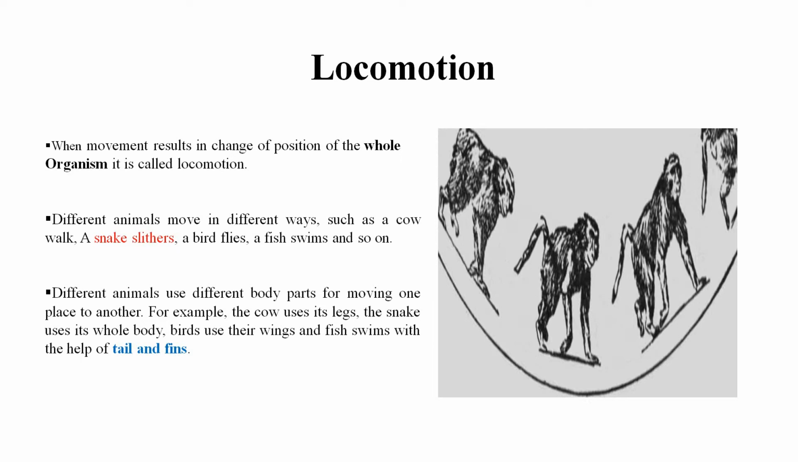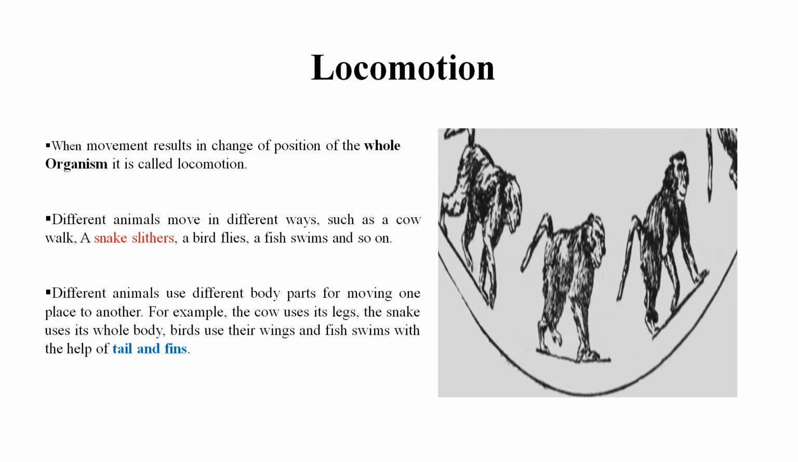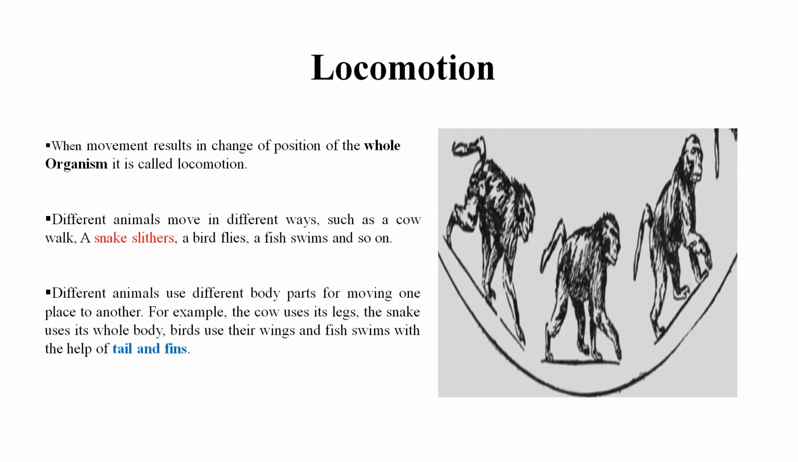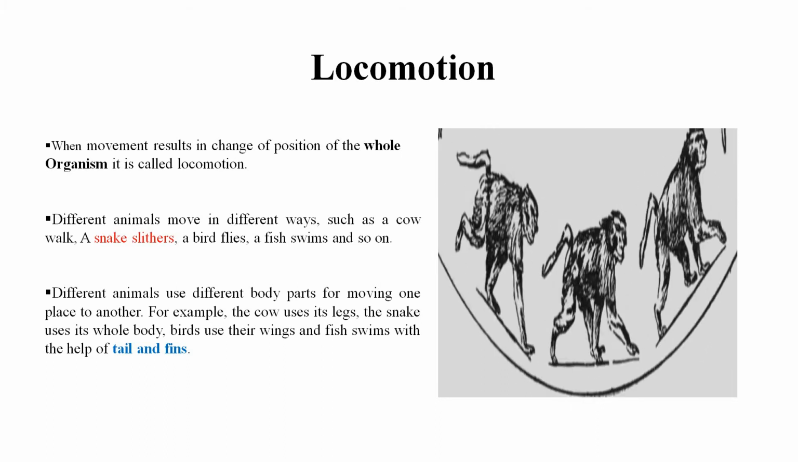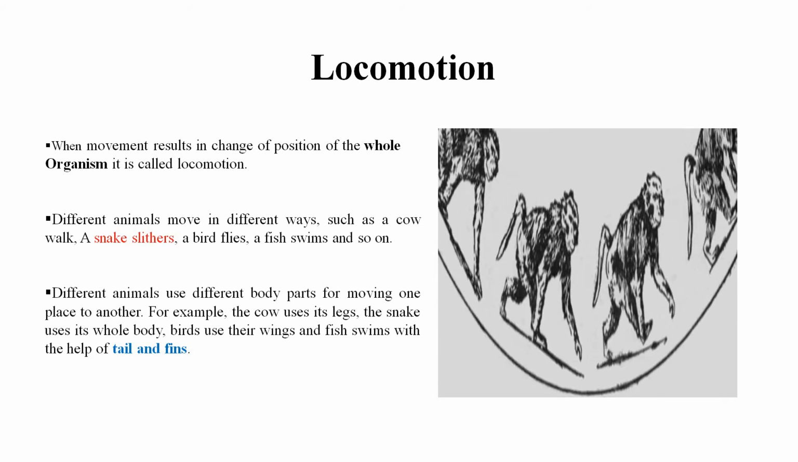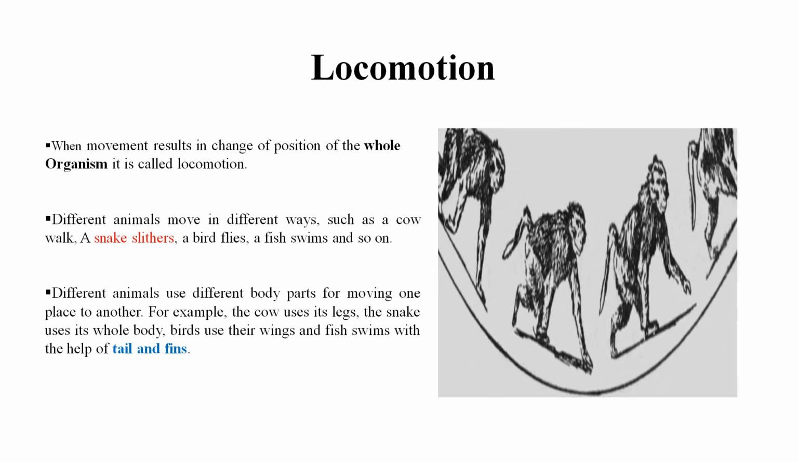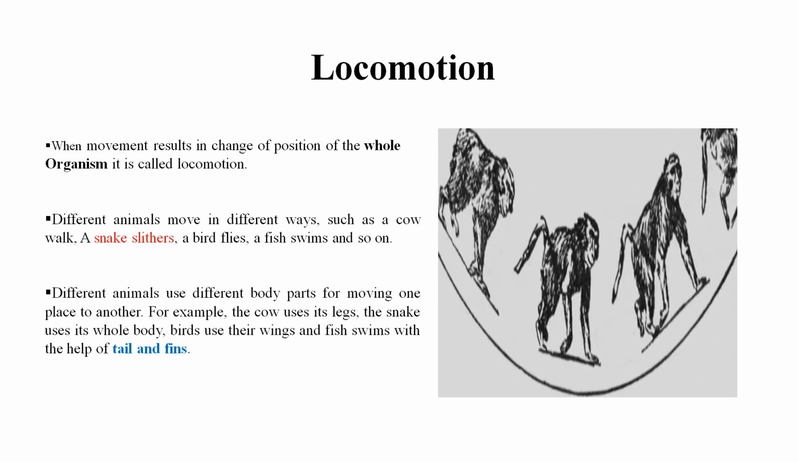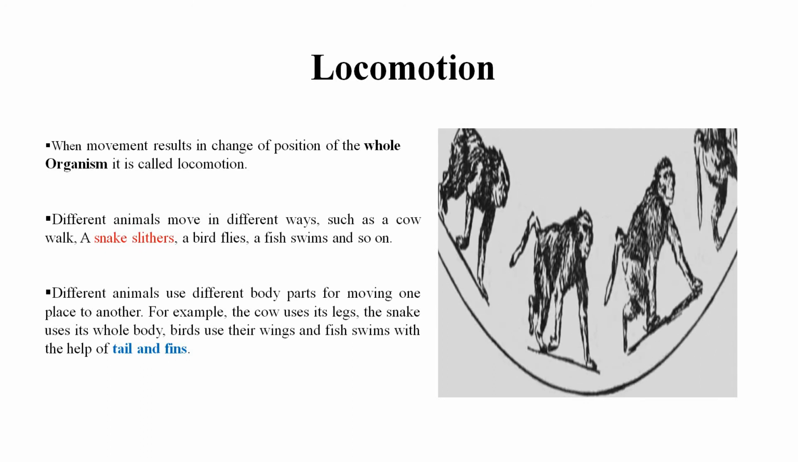Students, when movement results in change of position of the whole organism, it is called locomotion. This involves moving from one location to another. Plants and animals also move. However, the movement in plants is not easily visible. Different animals move in different ways, such as a cow walks, a snake slithers, a bird flies, a fish swims, and so on.